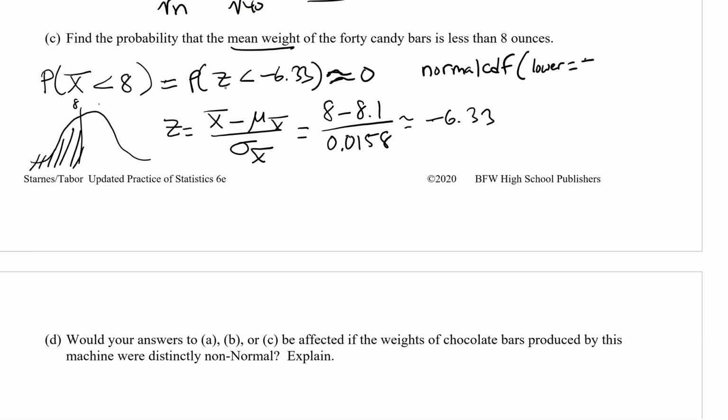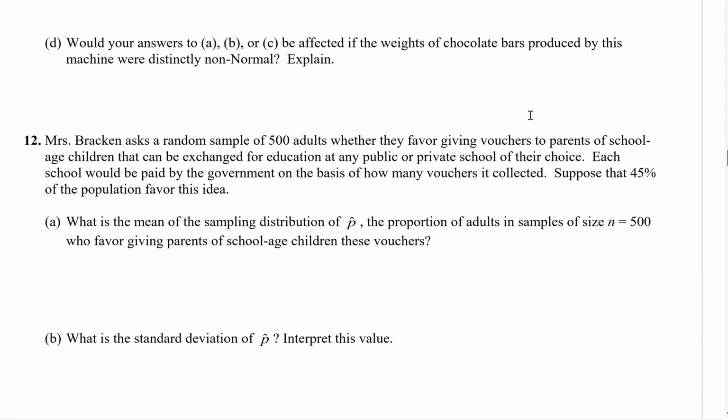Lower is negative 10 to the 9th. Upper is 8. Mean is 8.1. Standard deviation is 0.0158. Okay, that's your normal CDF function, and then calculate that.